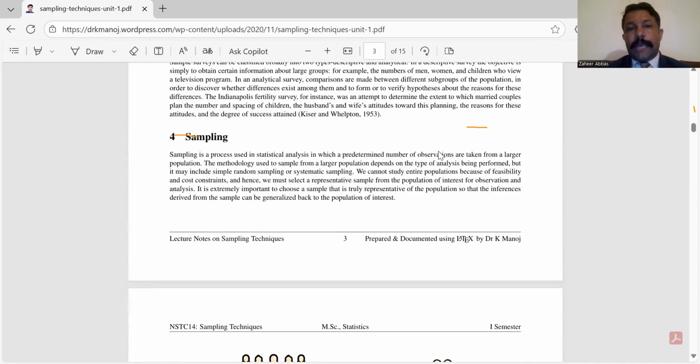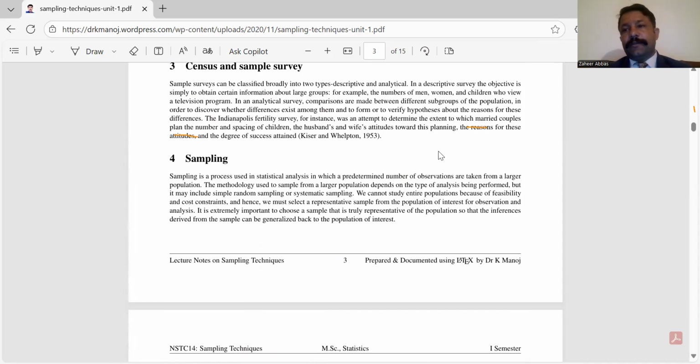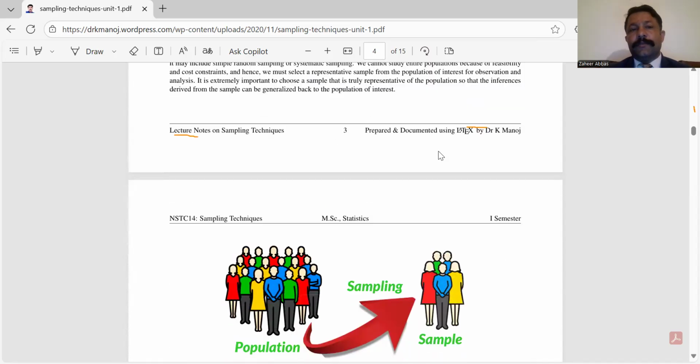Now, as I have defined what is a sample, what is a population, what is a census, and what is a survey, now we are going to discuss the definition of sampling. Sampling is a process used in statistical analysis in which a predetermined number of observations are taken from a larger population.